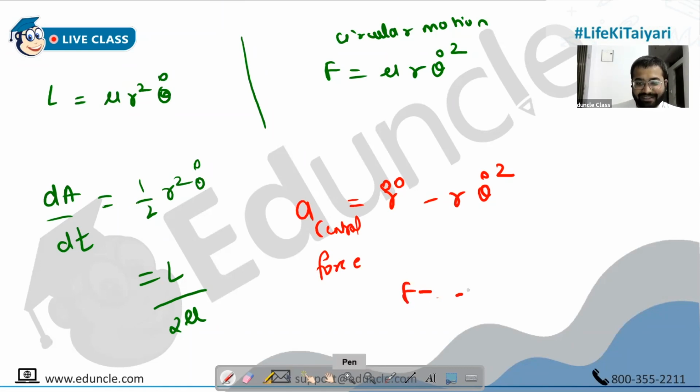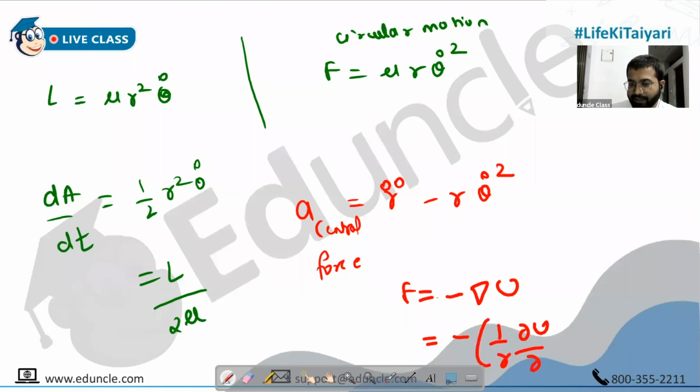Force is obviously minus del u. That's fine, that we know. In this, another thing, because it's a 2D polar world, you have to use the gradient formula for polar coordinates. So this is minus dou u by dou r of r cap and plus 1 by r.